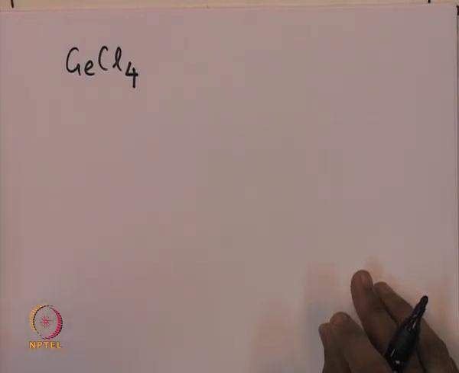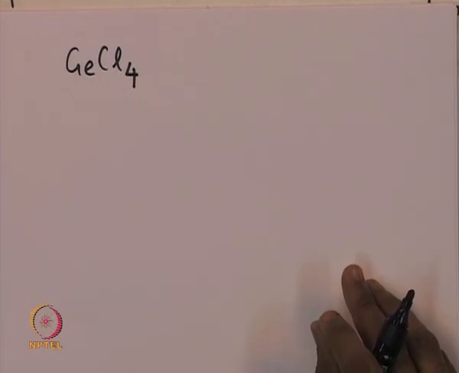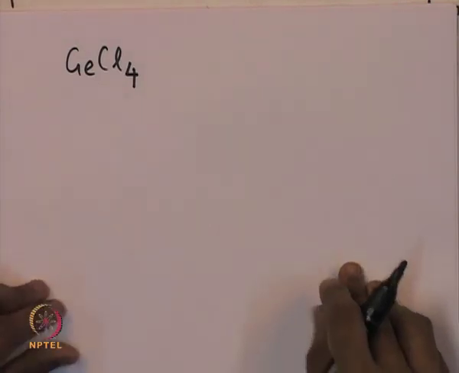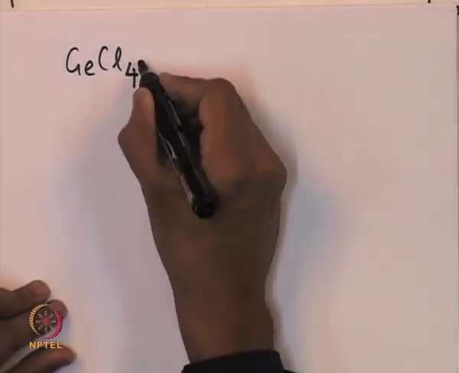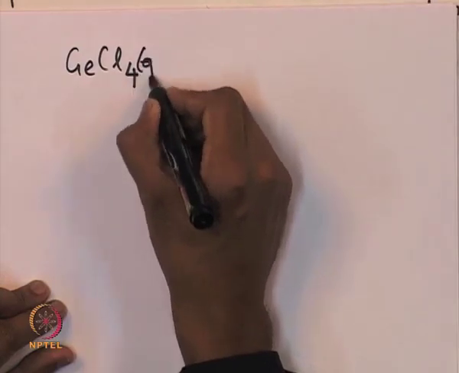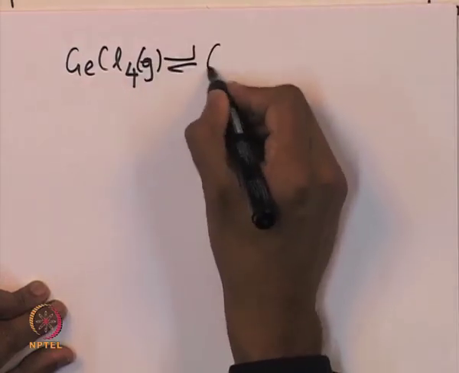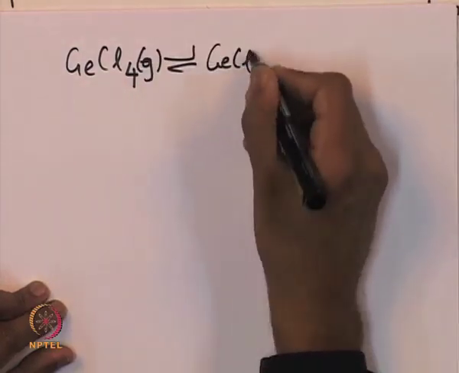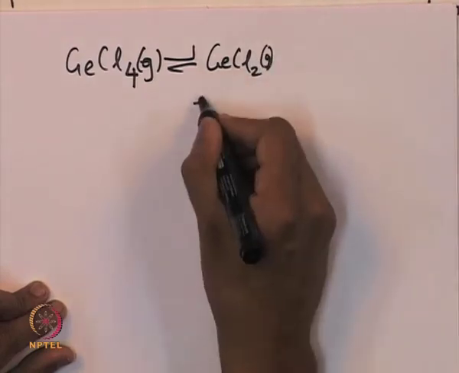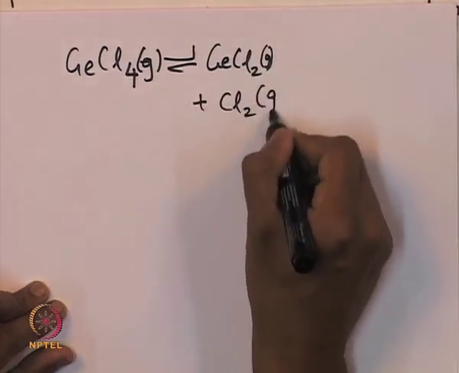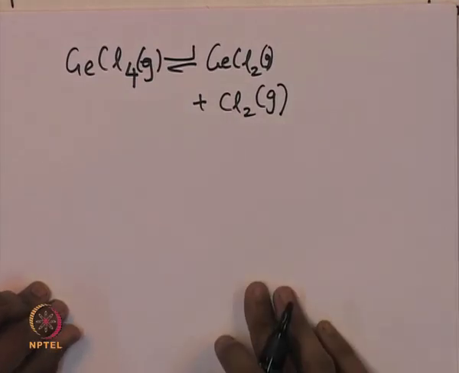So now there is a gas phase reaction which is responsible for the transformation of GeCl4 into the GeCl2 form, and the gas phase reaction is given by GeCl4 in the gas phase going to GeCl2 plus Cl2. So that is the gas phase reaction.